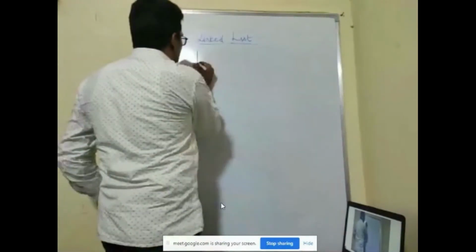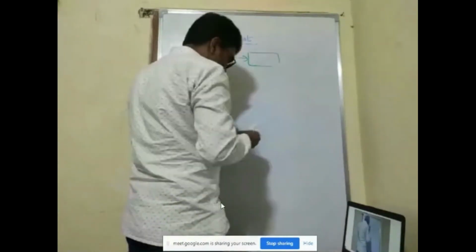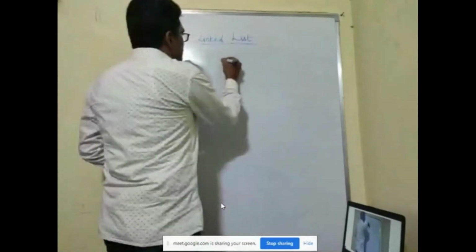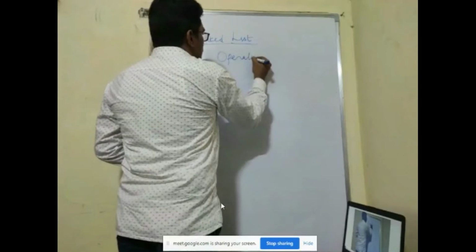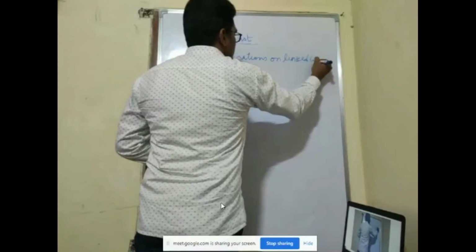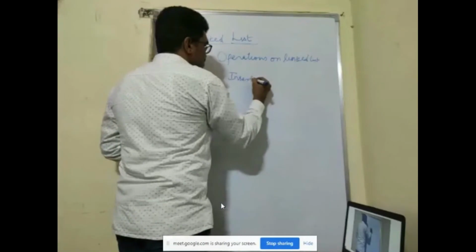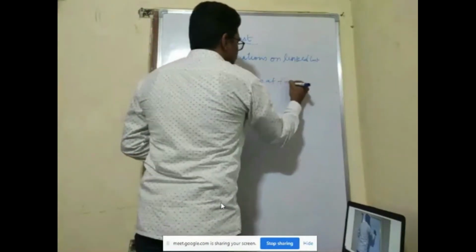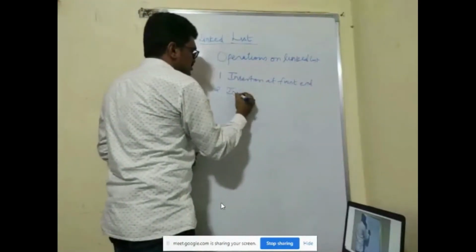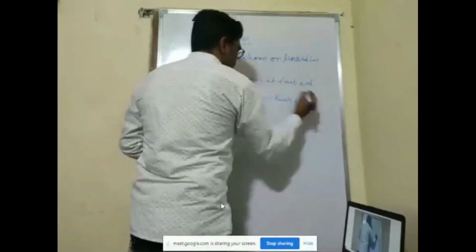Before we go to the operations, or rather we'll go to the operations directly. Operations on linked list. First one, insertion at front end. Second one is insertion at rear end.